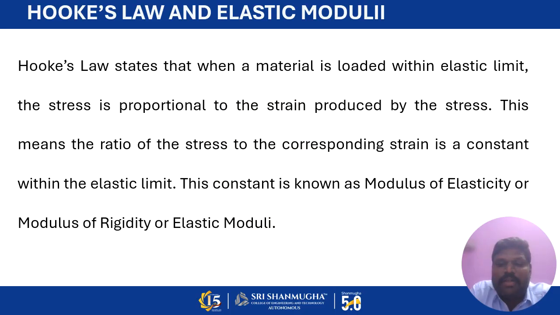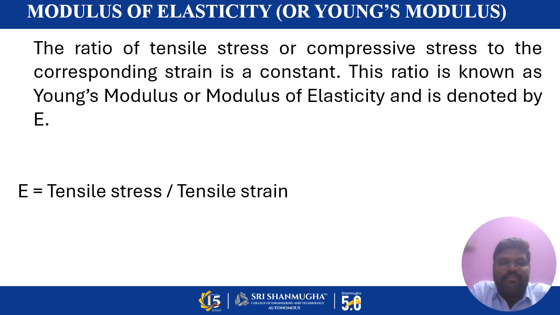When we remove the proportionality sign, we use a constant term called E, the modulus of elasticity or elastic modulus. Stress is directly proportional to strain, and replacing it with the constant E, E is equal to stress by strain. The ratio between the stress and the strain is called Young's modulus or modulus of elasticity. It is denoted by the symbol E. The Young's modulus value for steel is about 1.9 into 10 to the power 5 Newton per mm square to 2.1 into 10 to the power 5 Newton per mm square.